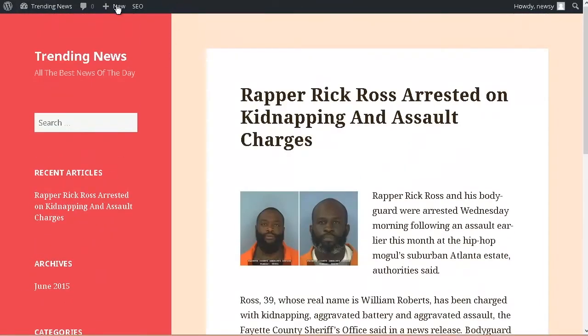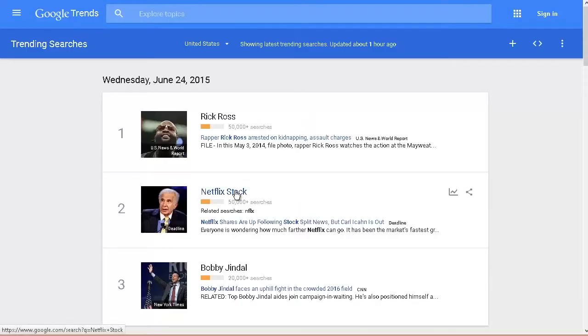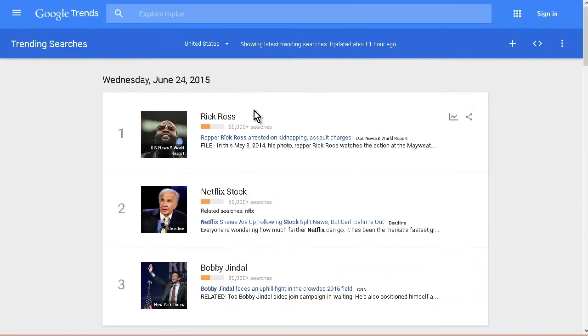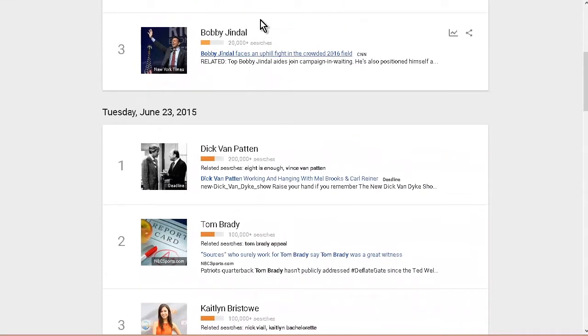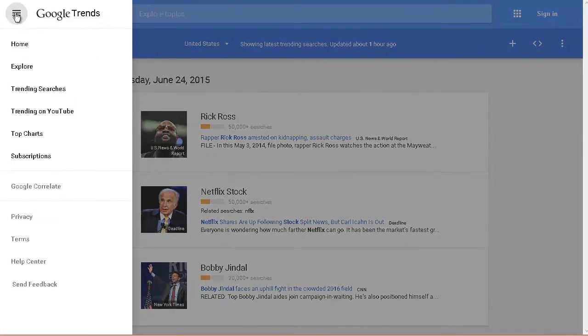Okay, so let's go back to Google Trends again. And then we would do the same thing for the next one and the next one and so on and so on. So you can do as many of these a day as you can fit in. Now that's just one part of it. The next thing we want to do is go over here and then we want to go to trending on YouTube.